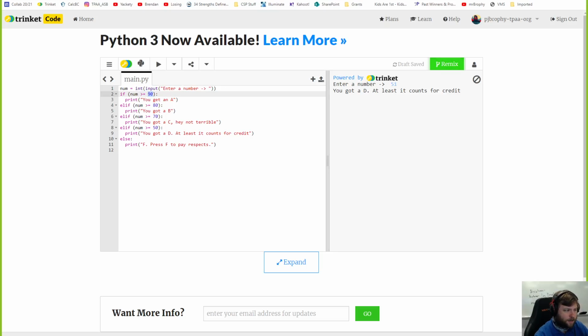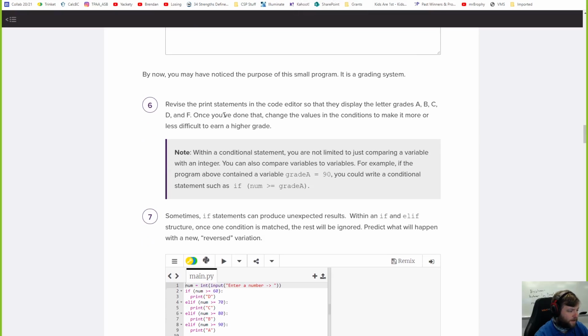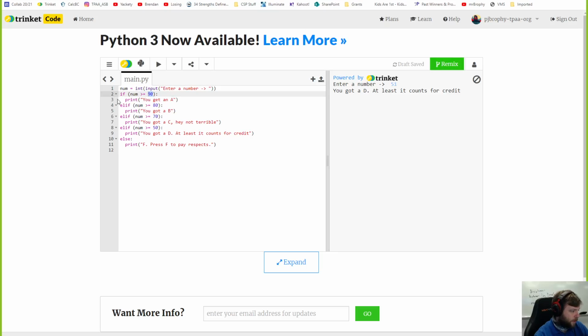But we can't deal with decimals yet in this class, so learn those. Change the values of conditions, make it more or less difficult. With a conditional statement, you're not limited to just comparing a variable integer. You can also do numbers. Okay, so one other thing to look at here.